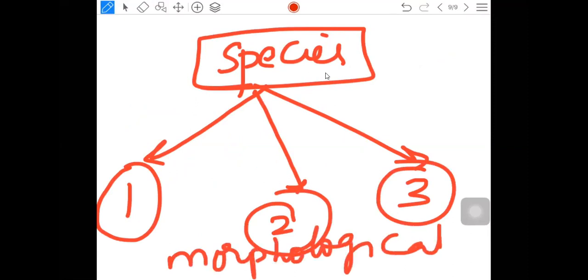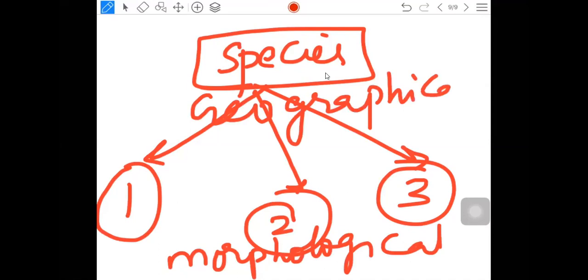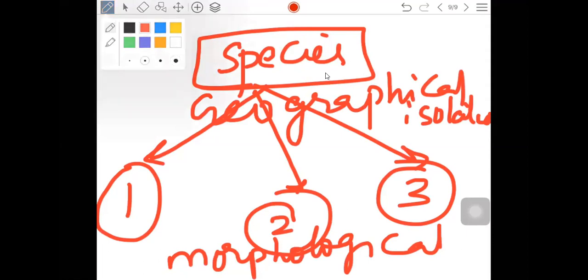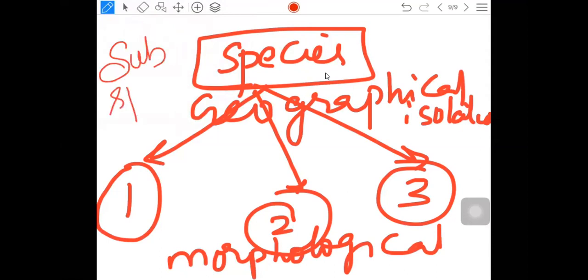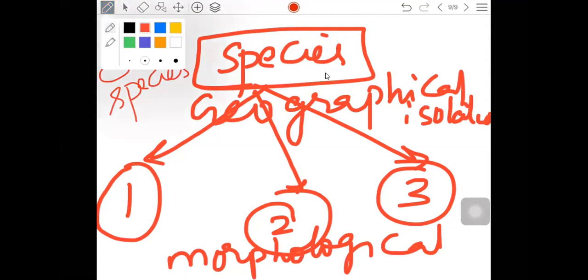Because of what? Geographical isolation. Because of geographical isolation, morphological differences will come. So what can these morphological differences make? Subspecies. That leads to the formation of a category lower than the species. That new subspecies will be created.